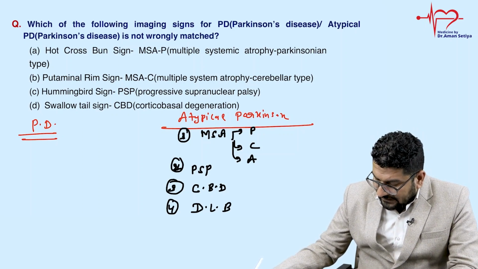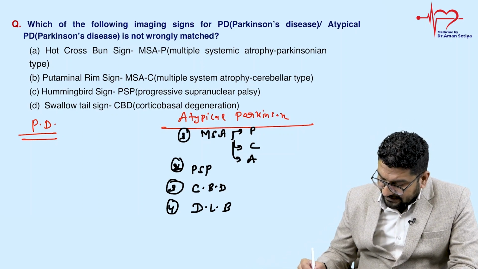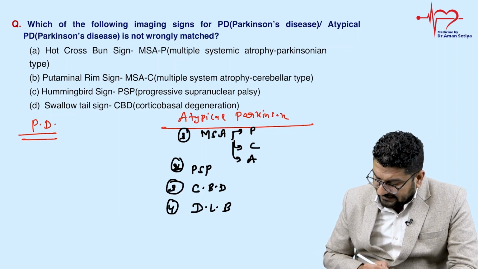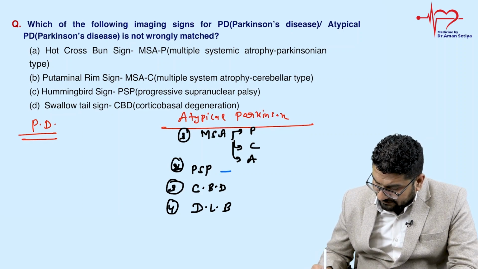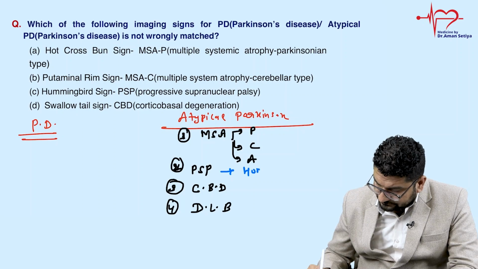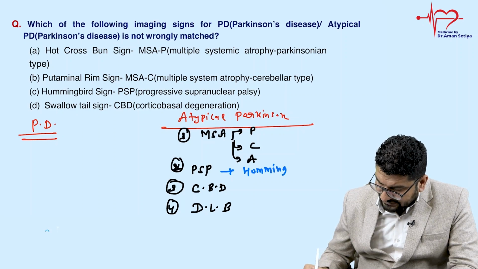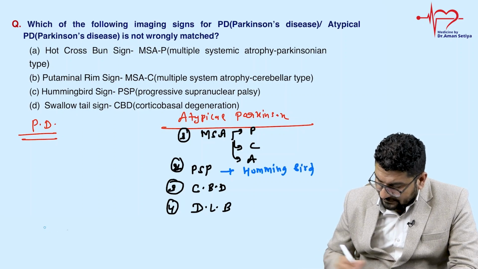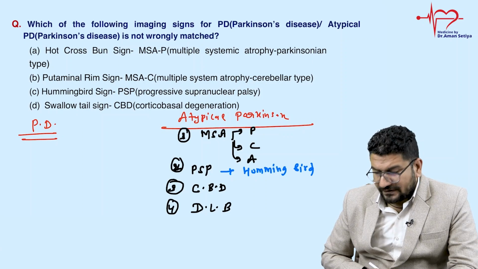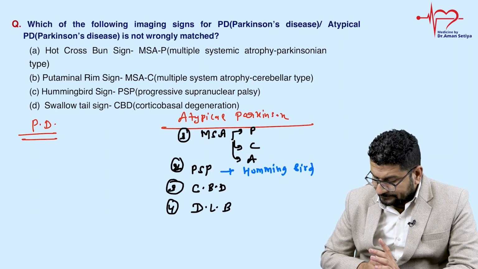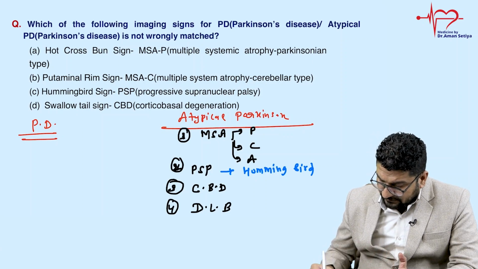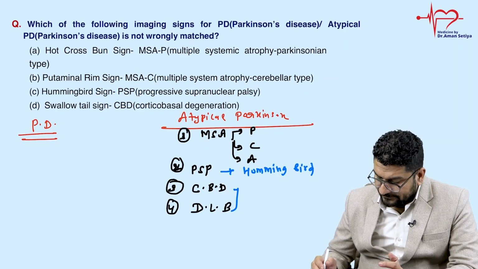So if you see, the patient is having MSA-P, MSA-C. PSP will have hummingbird sign. Corticobasal degeneration will not have any specific sign on MRI. Then dementia with Lewy bodies also has no specific signs.